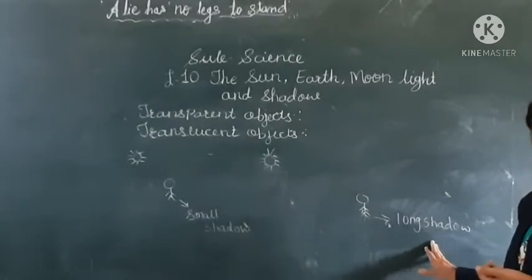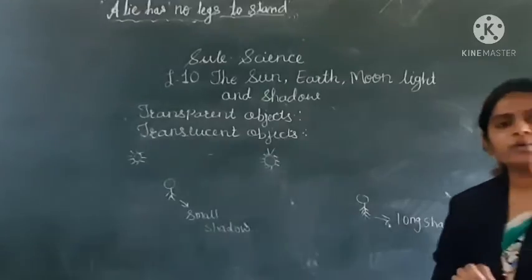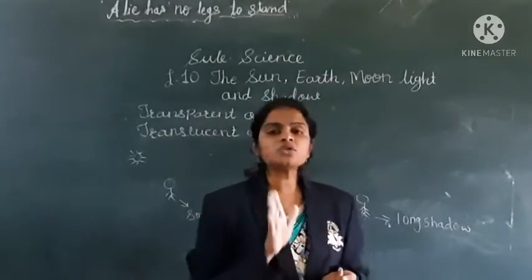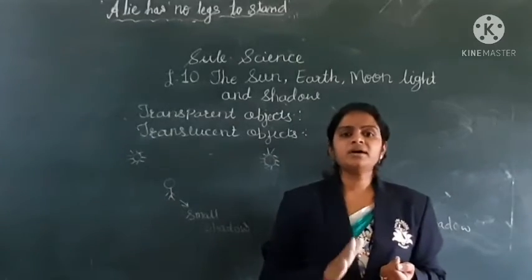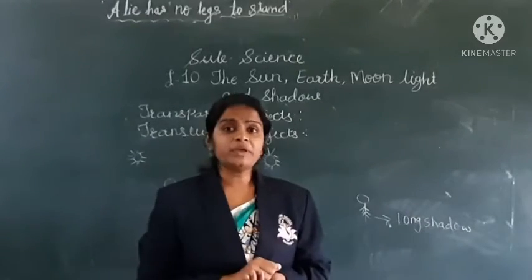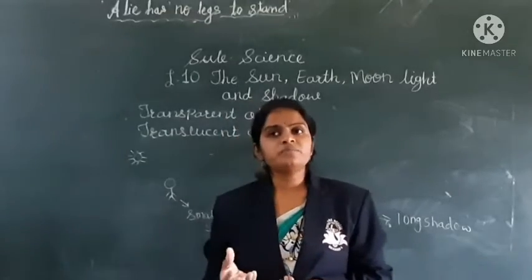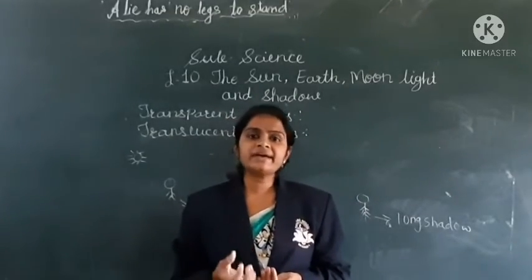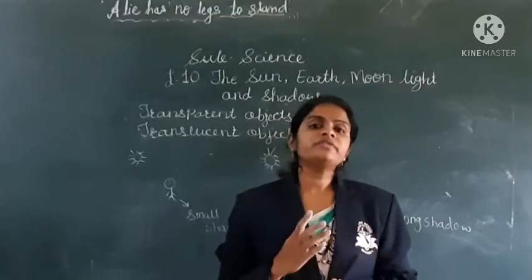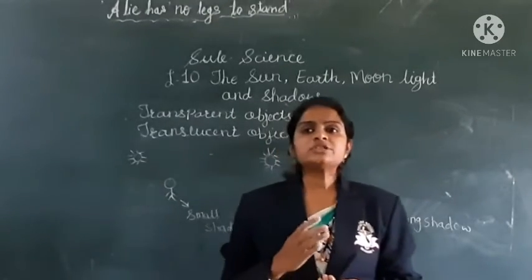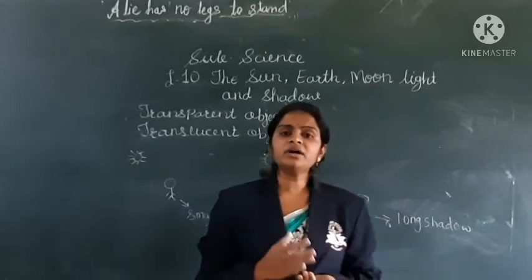In this way, the position of the source of light from the object affects the size of the shadow.